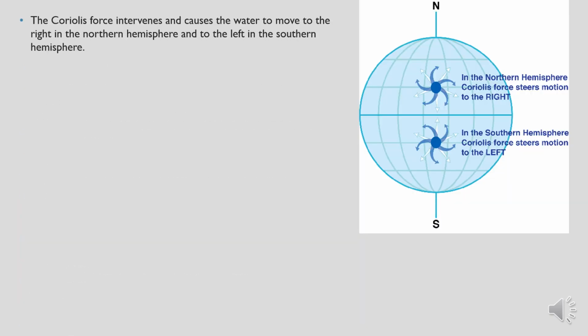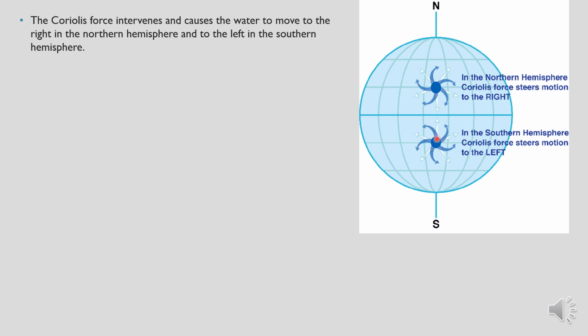So next we'll read about the Coriolis force, which intervenes and causes the water to move to the right in the northern hemisphere. Can you see the direction of these blue arrows? It is moving towards the right in the northern hemisphere. And as you can see, in the southern hemisphere it is moving towards the left.